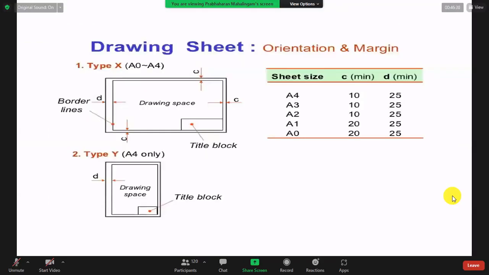So here again you see borderline, drawing space, title box. Here A4, 10 into 25, that's okay.